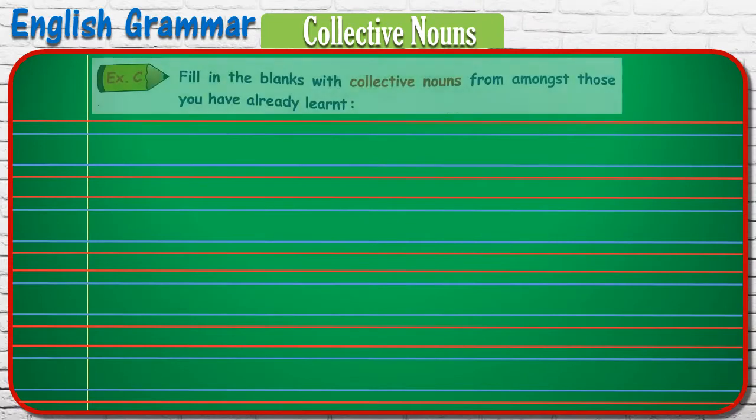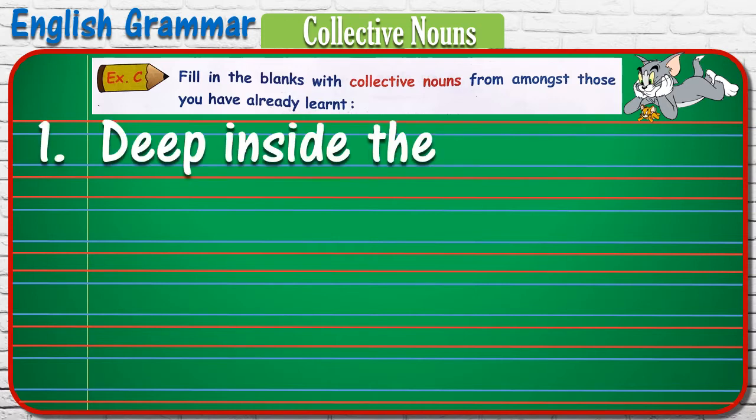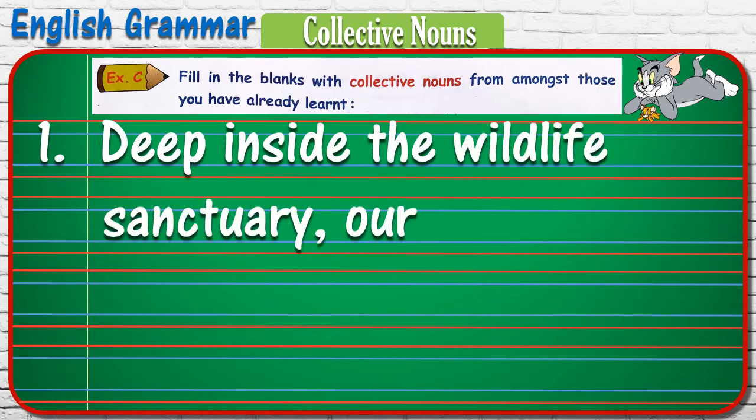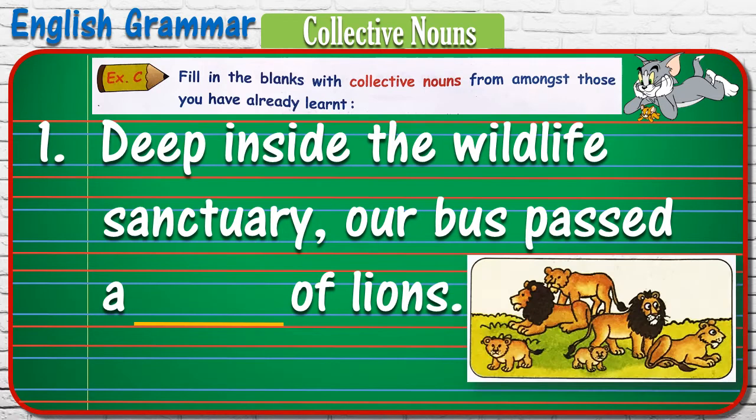Now let's learn the next exercise. Fill in the blanks with collective nouns from amongst those you have already learnt. Number one. Deep inside the wildlife sanctuary, our bus passed a blank of lions. So, as we learnt, the collection of lions is called pride. So, the answer is pride. Deep inside the wildlife sanctuary, our bus passed a pride of lions.